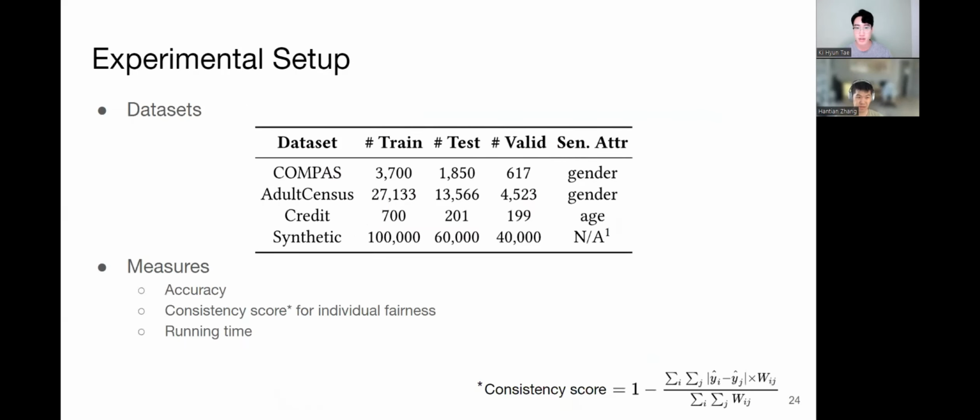In our experiments, we use 3 benchmark fairness datasets and 1 synthetic dataset. We evaluate our method using model accuracy, individual fairness, and running time. To measure fairness, we use a consistency score that measures the similarities of model predictions between similar data points. If all similar data points have the same model predictions as well, there are no violations, and the consistency score is 1.